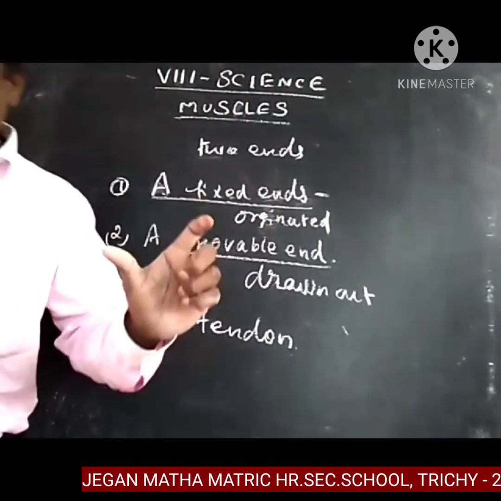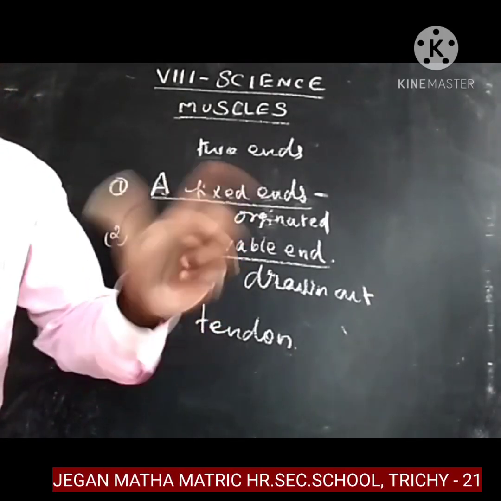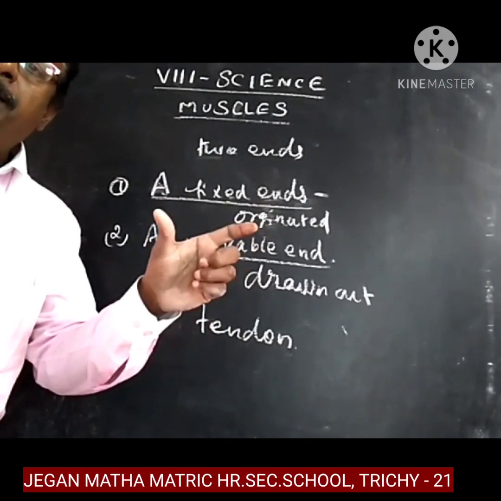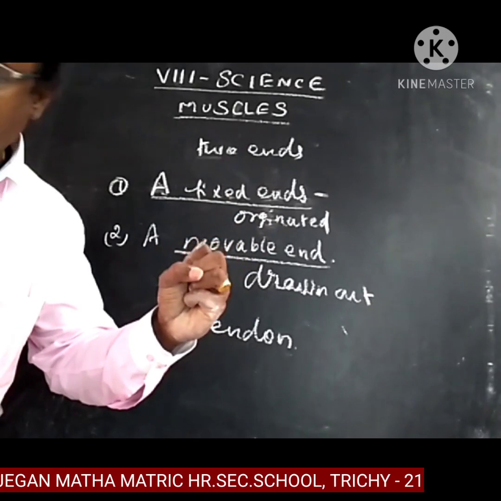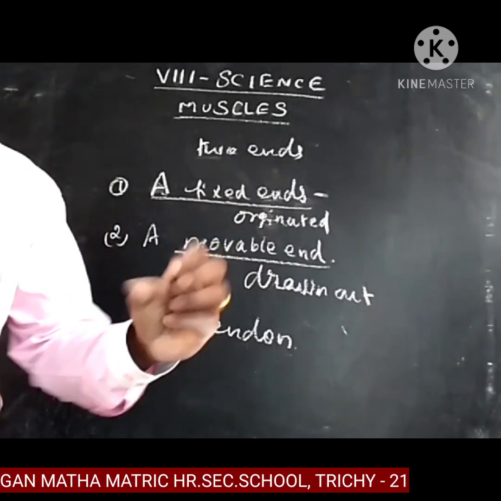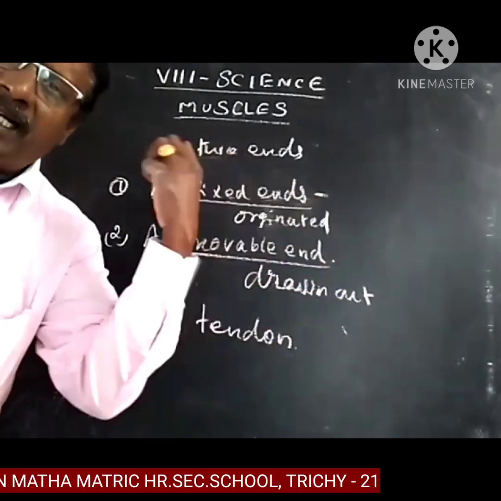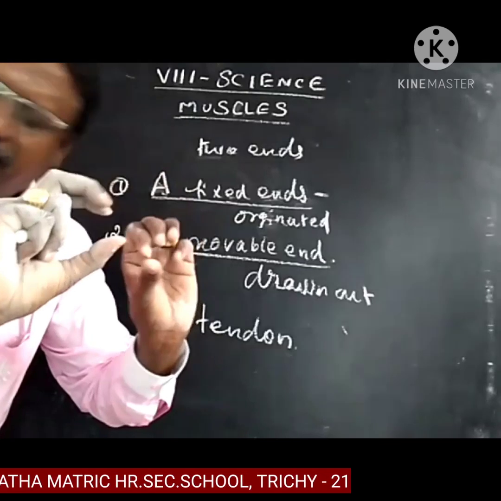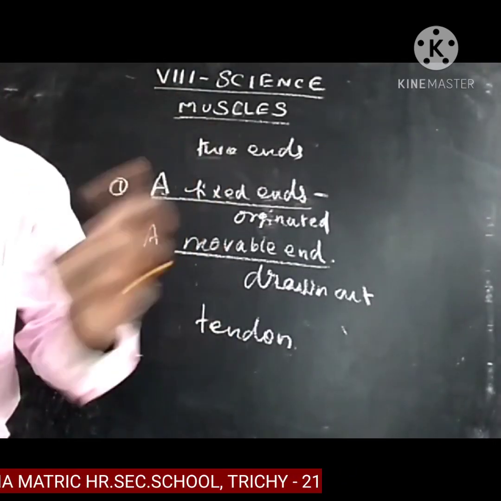When the nerve stimulates the muscle, with the presence of a nerve impulse, the muscle contracts and becomes shorter and thicker.